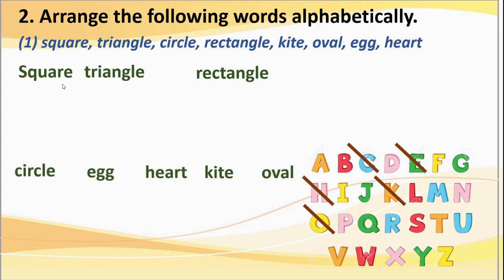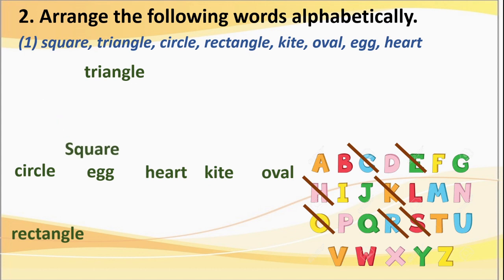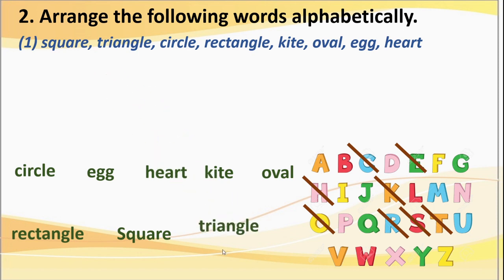Now after that only 3 words remain. Square, triangle, rectangle. Isn't it? So here P, no, Q, no, R. Yes, rectangle is there. So we will write this word. Then comes square, S. Okay, we will write square here. Then T. Triangle. Isn't it? Okay, our work is over.